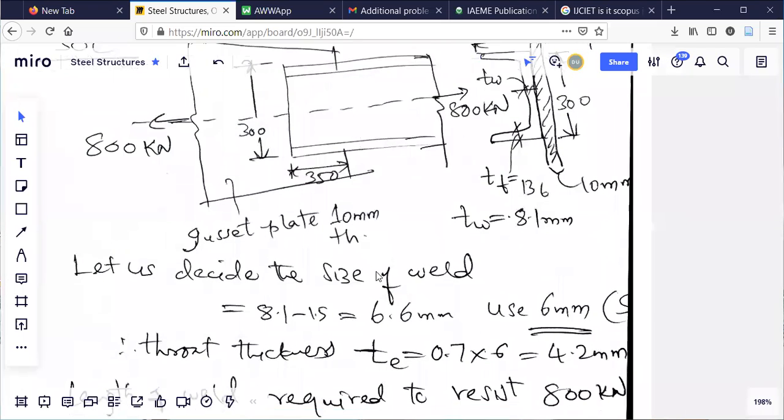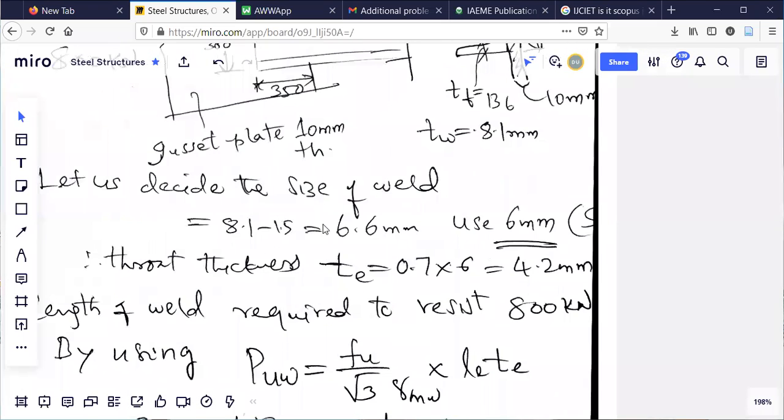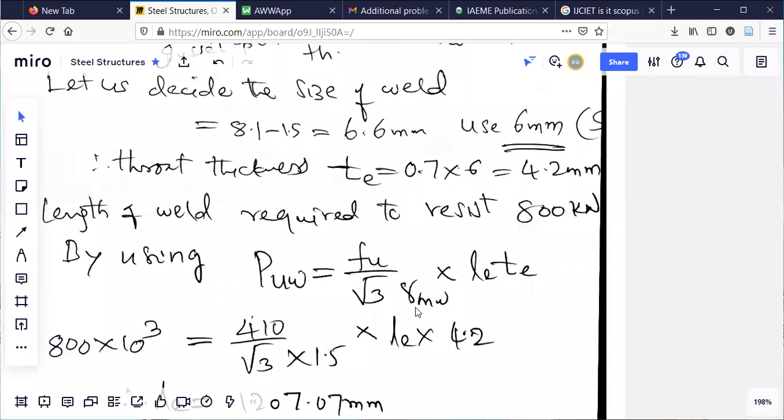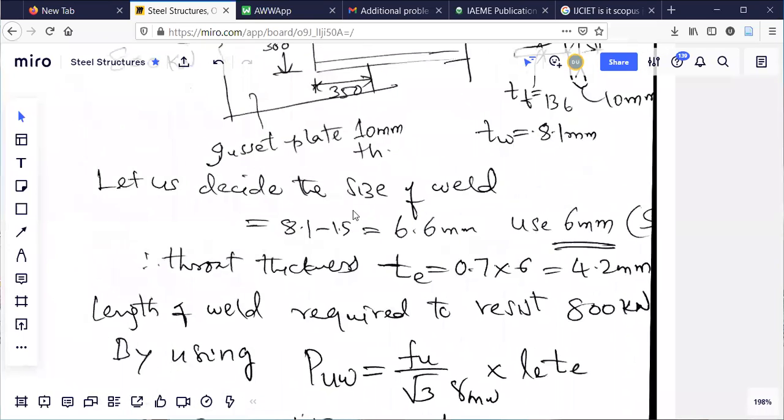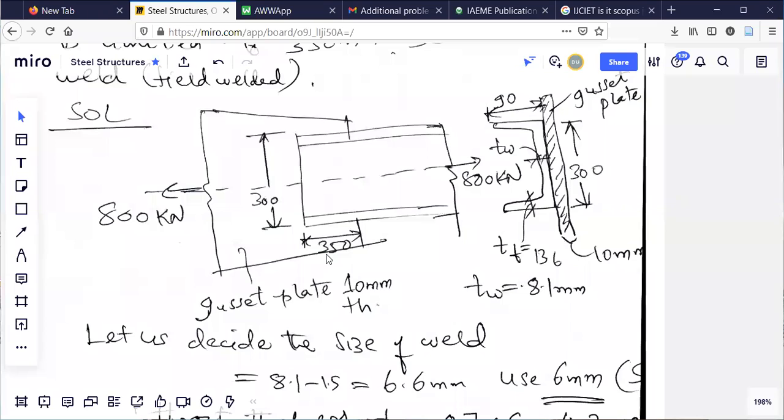It is not shop welded. As I told you again and again, if it is shop welded, gamma mw will be less. Otherwise, field welded means it is 1.5. So let us start this one. What should I do now? I should decide the size of the weld first. What should be the size of the weld?